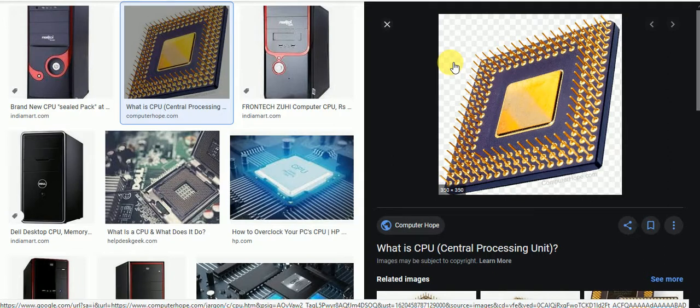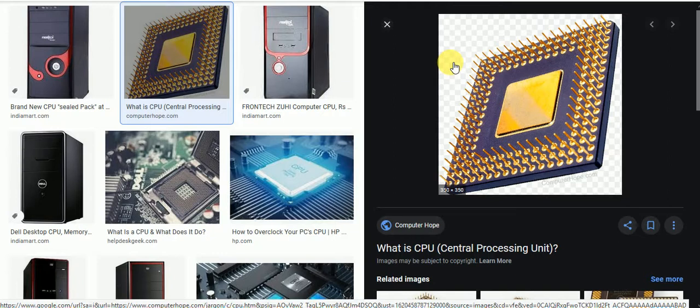Next, the control bus. It carries instructions between the CPU and other parts of the computer. The control unit and control bus do similar work, but there is some difference.